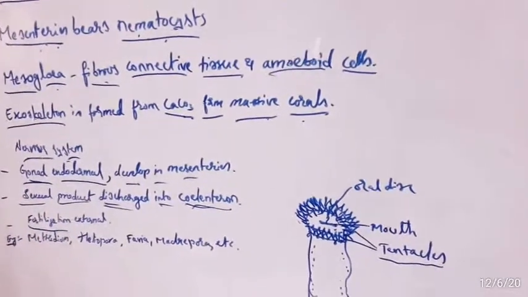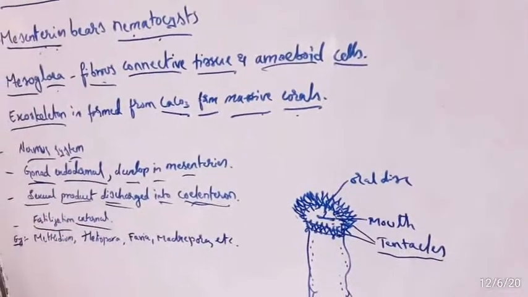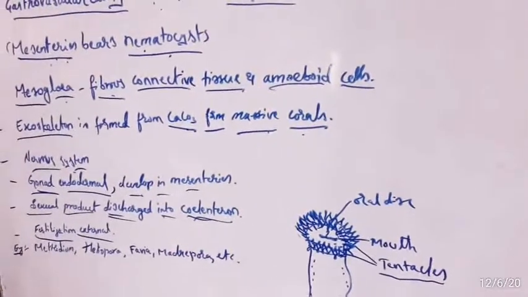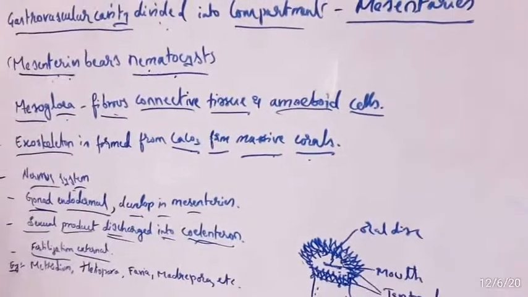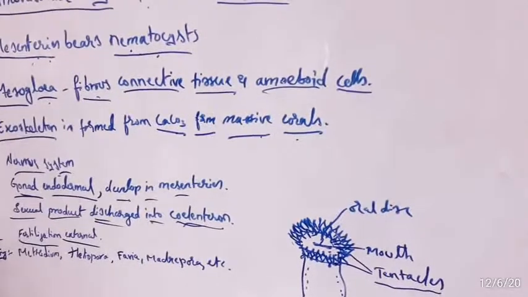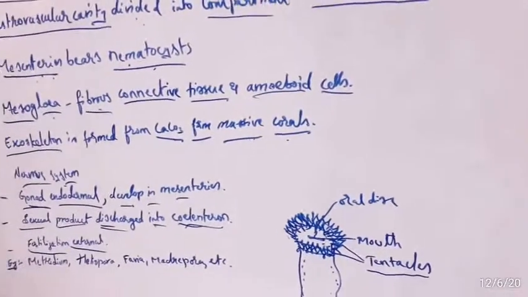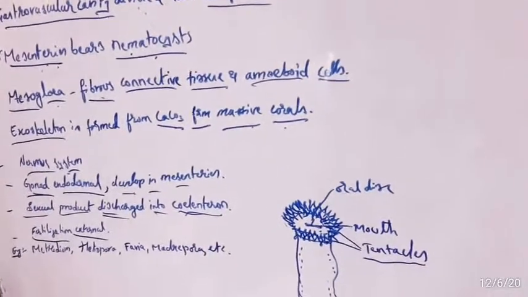Then the fertilization is external. The fertilized egg develops into a planula larva, which after a short free life settles down and develops into an adult.